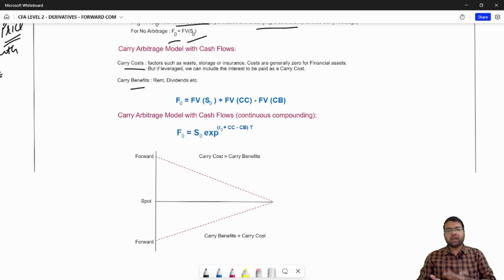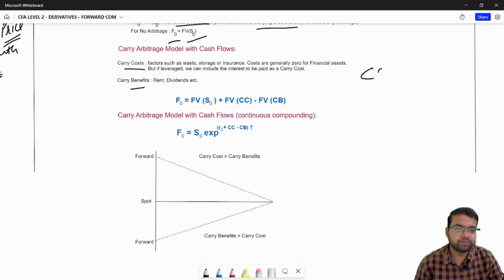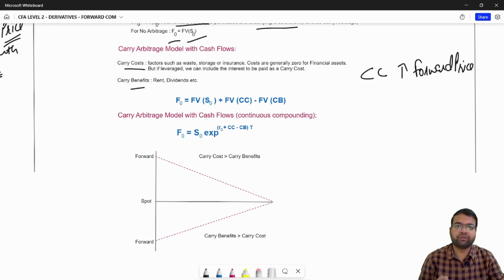The carry cost will increase your forward price, because you are getting some kind of benefit from not holding the asset, right? You are avoiding these costs, so your forward price will be increased by the carry cost just to avoid the arbitrage opportunity. Now let's talk about the carry benefits.